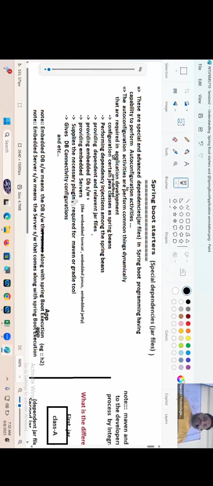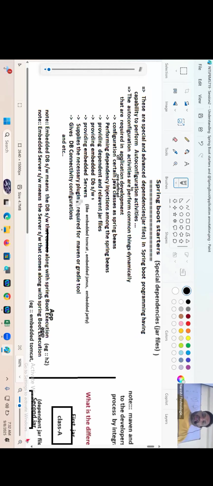Jar files, providing embedded what? Database software, providing embedded servers, supplying the necessary plugins required for what? Maven or Gradle tool, giving database connectivity configurations. So many things are there or not there, guys?